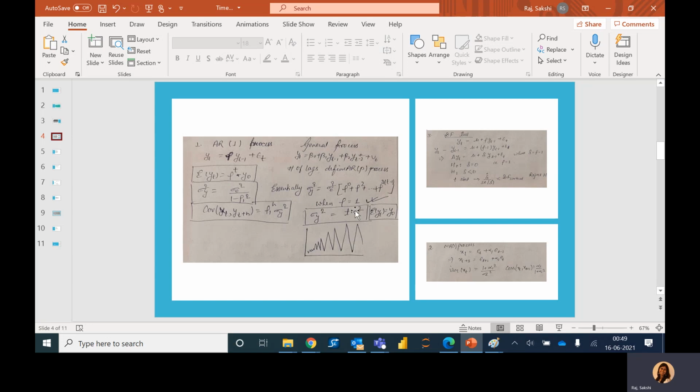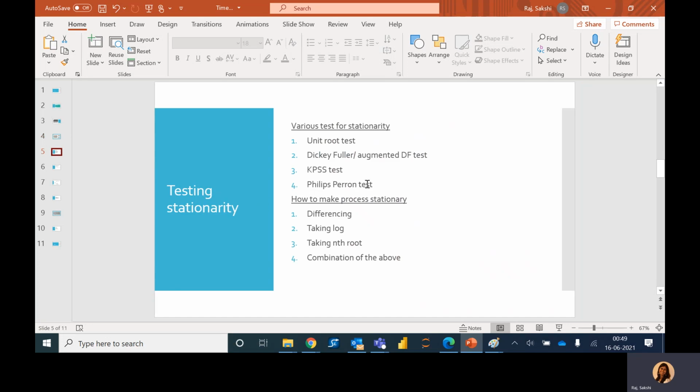So here we saw if the coefficient of the lagged term is equal to 1, then the process is said to possess a unit root, and in that situation, the process simply explodes. Now, how do we use that unit root in testing for stationarity? If any process has a unit root, then definitely it is not stationary.